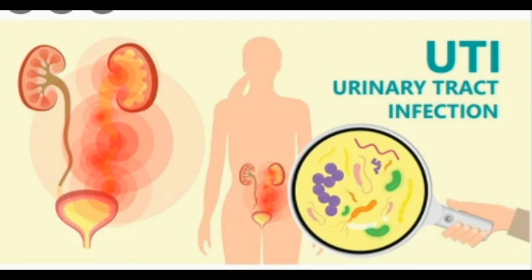UTIs during pregnancy. Women who are pregnant and have symptoms of a UTI should see their doctor right away. UTIs during pregnancy can cause high blood pressure and premature delivery. UTIs during pregnancy are also more likely to spread to the kidneys.